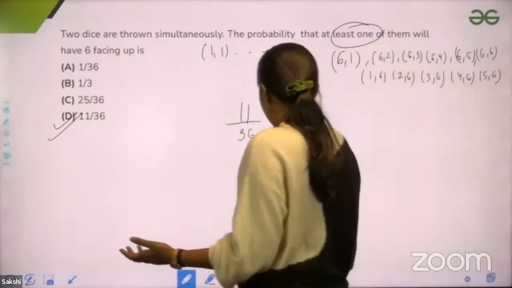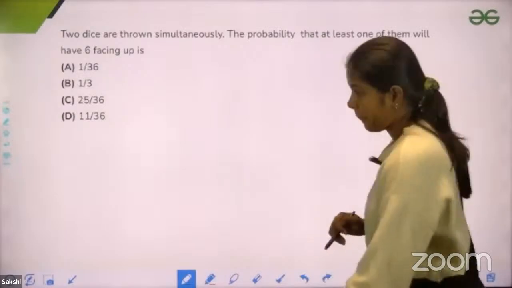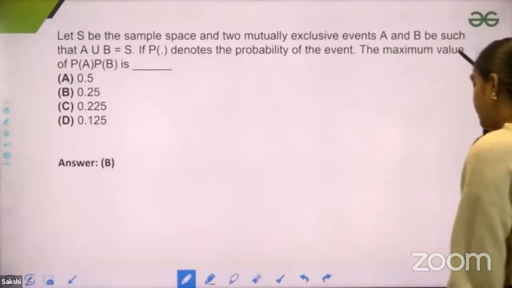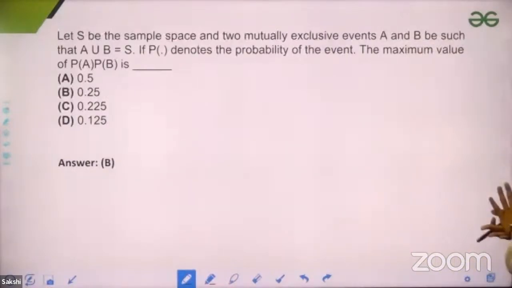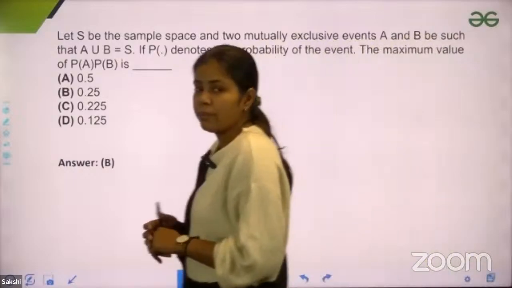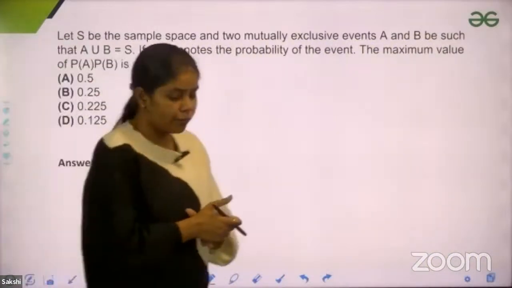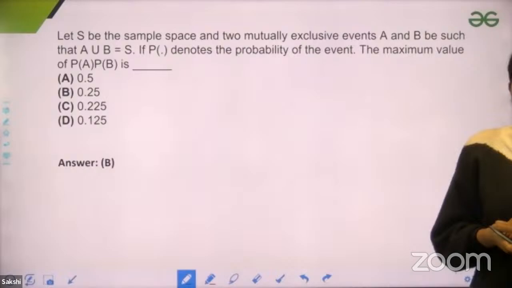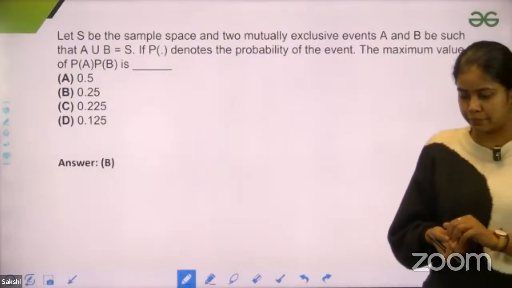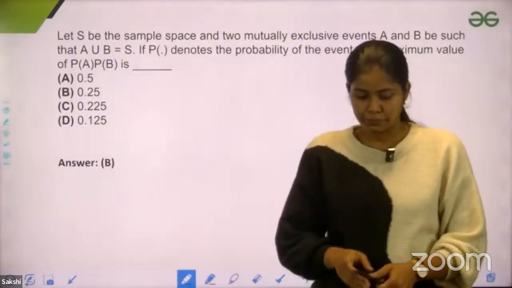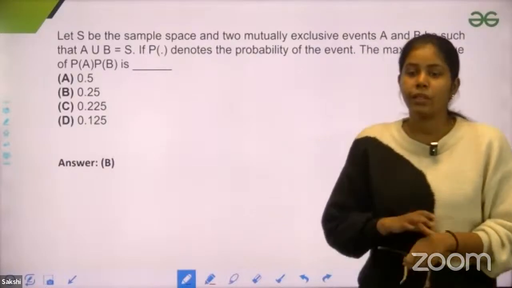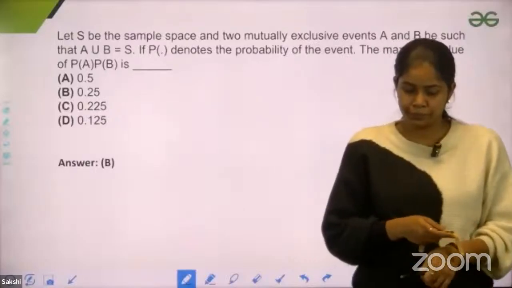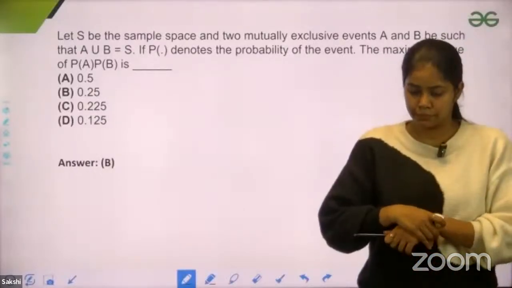Let's try to solve some more questions. So we have this question: S is a sample space and two mutually exclusive events A and B are such that A union B equals S. Then they are asking you to find the maximum value of probability of A into probability of B. How do you find that? Let me know how you are going to find that in the chat section, guys. What would be the answer?